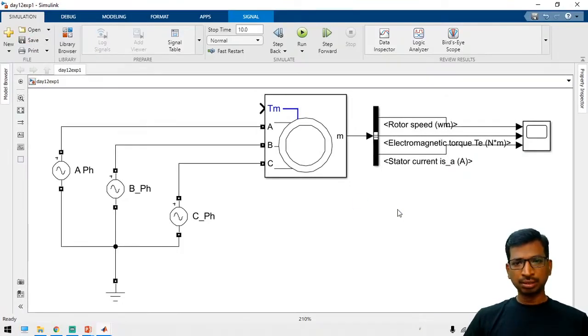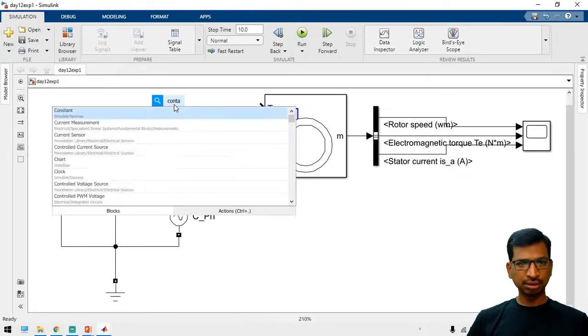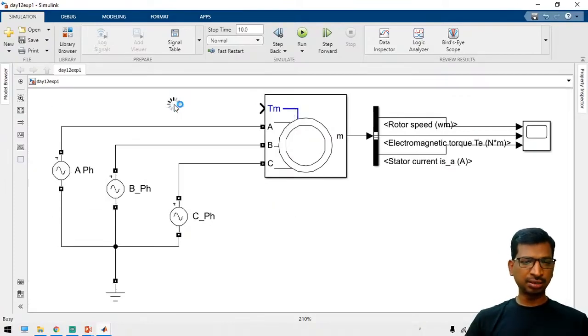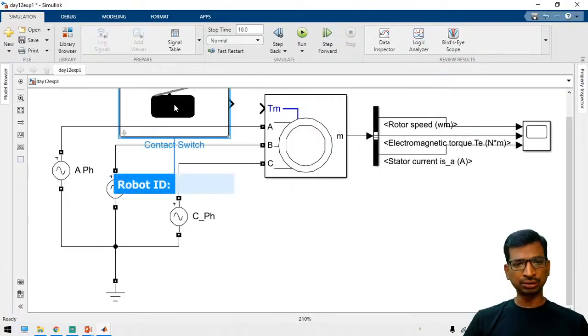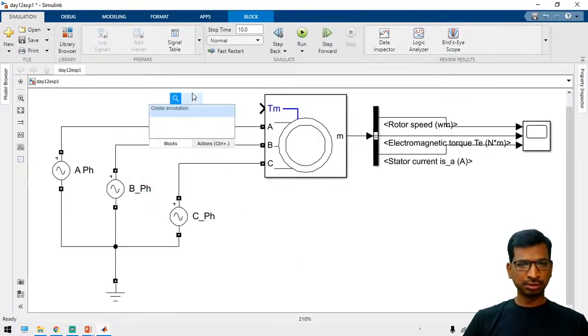Now we have to apply a constant torque, that is, apply the load torque via a Constant block. Just take a Constant block to apply the load torque. Finally we have to add one more block called powergui. It is a header file for the SimPowerSystems toolbox.